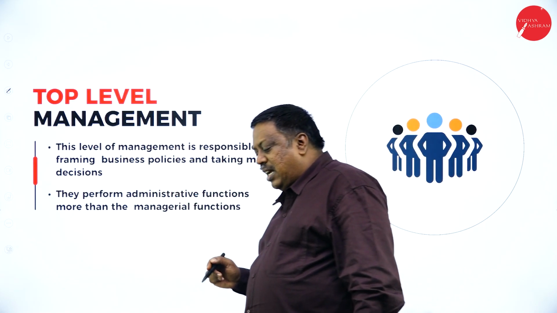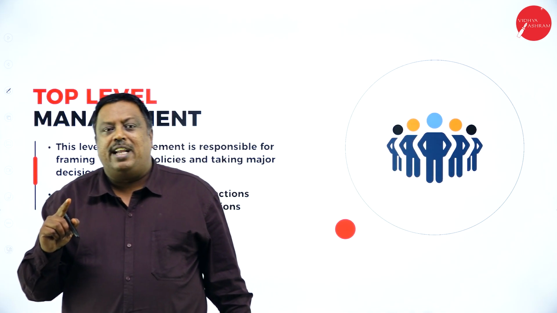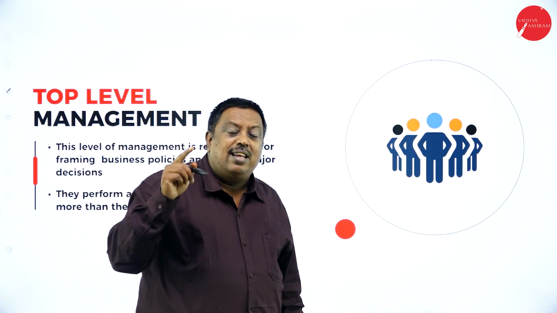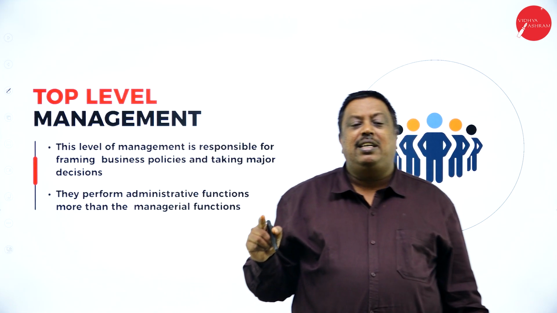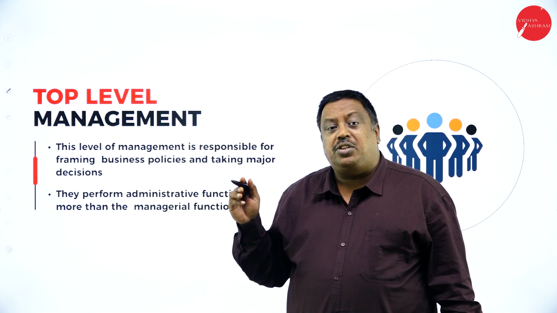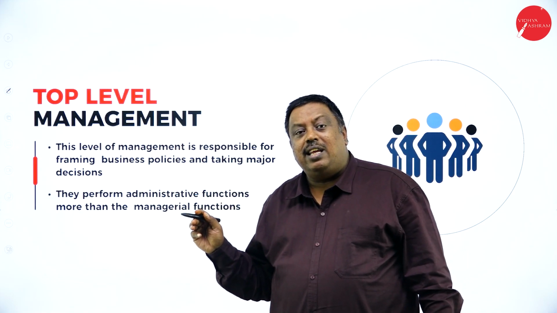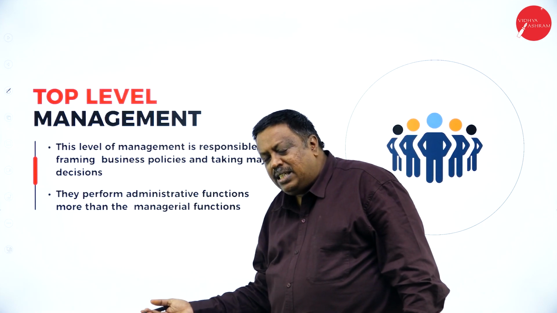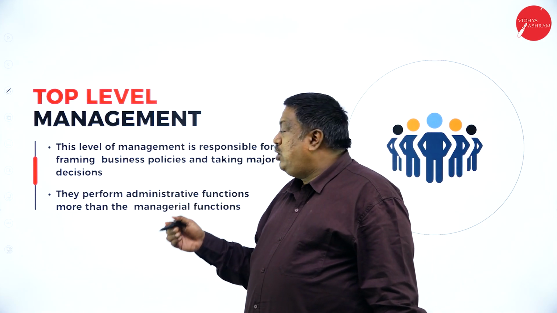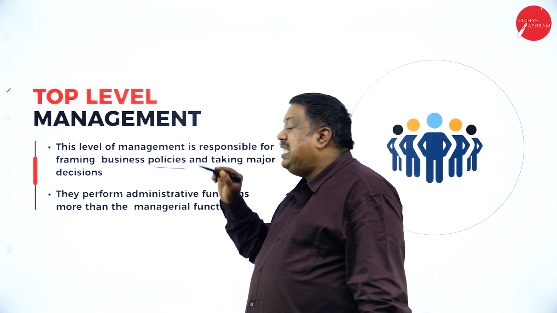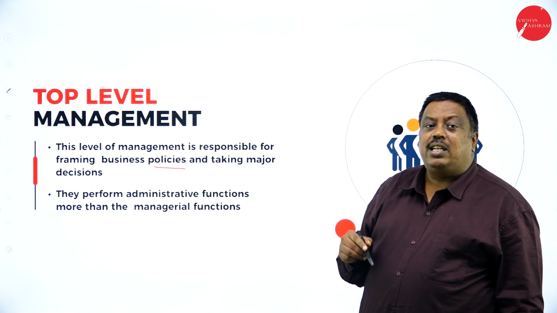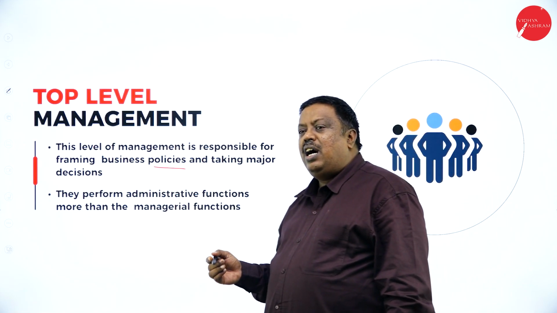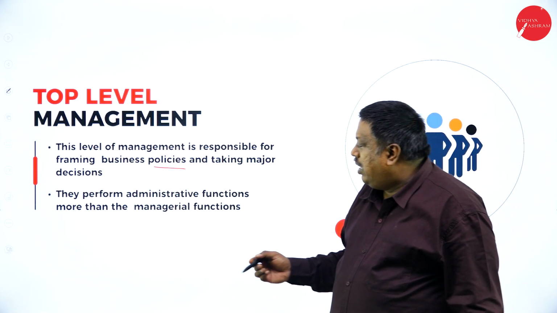As I said earlier, this is the level of management which decides what has to be done. It takes all the major decisions based on the strategies they want to implement in the business, and it frames all the business policies, meaning how the business has to be run in the market, internally and externally.